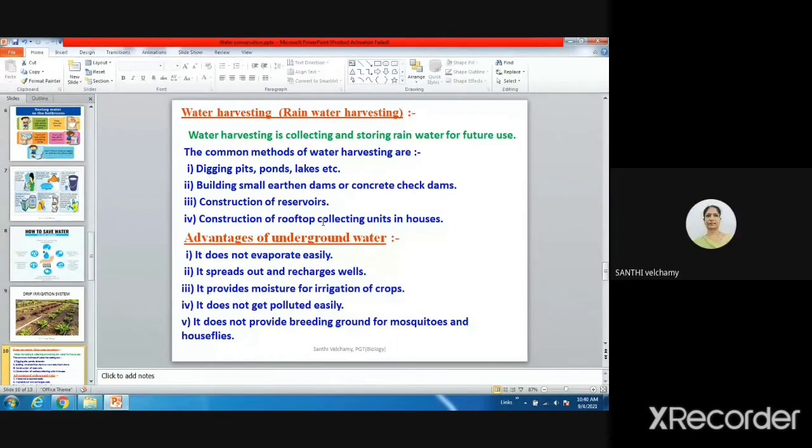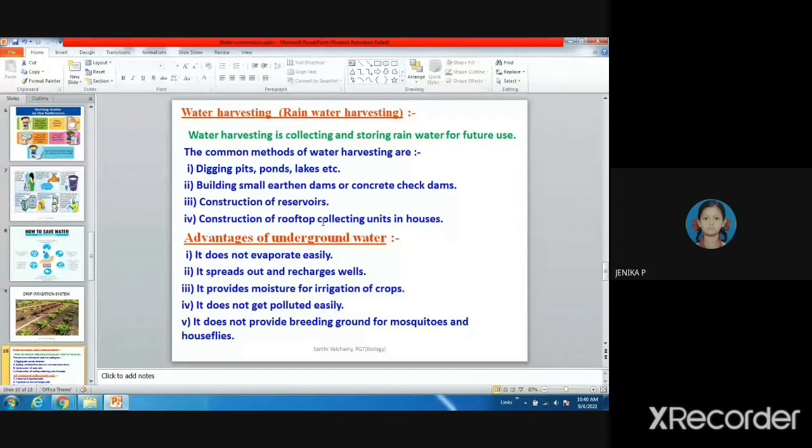Yes. How many of you have a water harvesting system at home? Ma'am, me. Okay, Rishi is having. Anybody else? Ma'am, my grandma. Grandmother's house. Okay, in the village. Yes, ma'am.